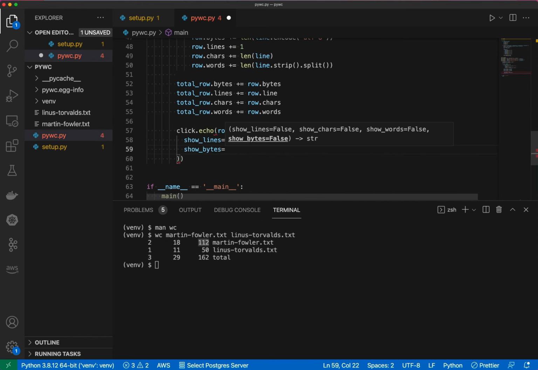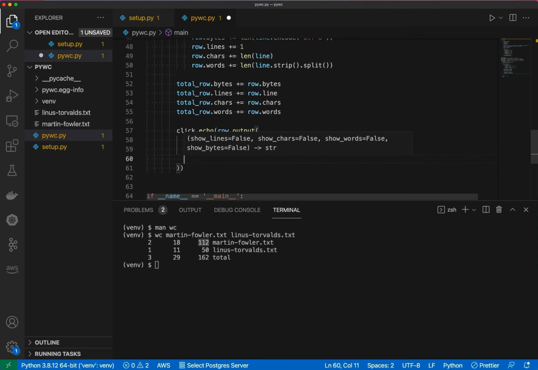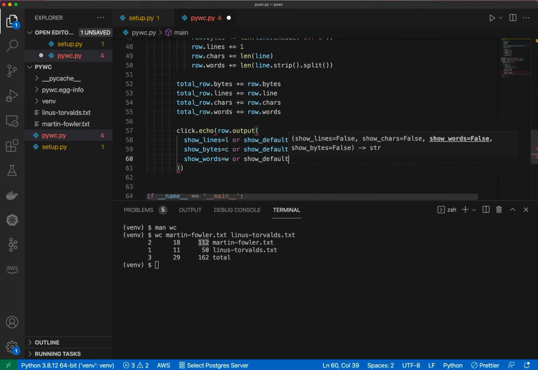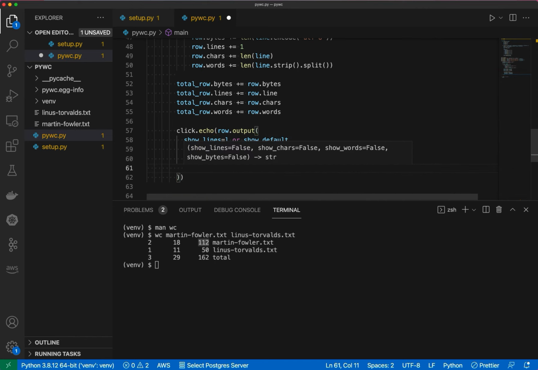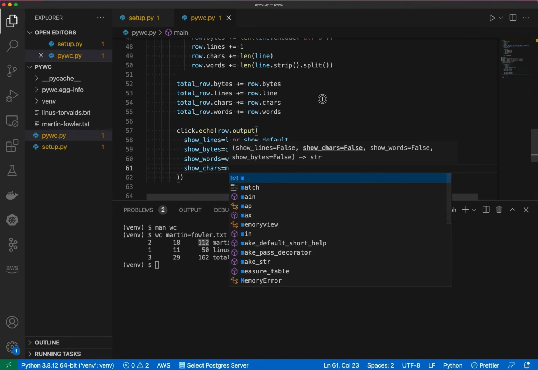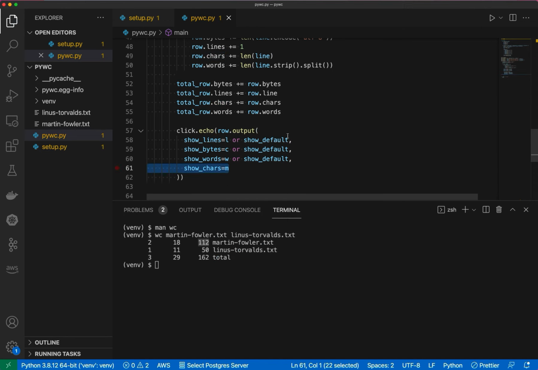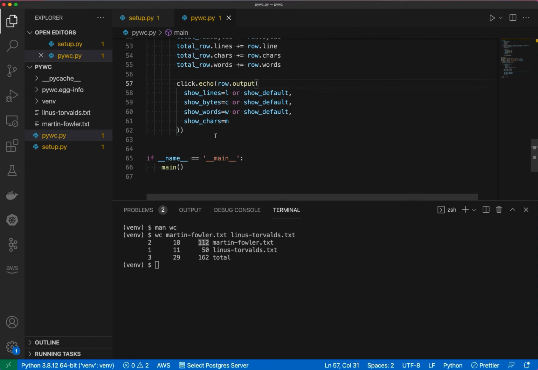So bytes, what was bytes? Bytes was C, or show default. And then show words equal to W, or show default, right? And then last but not least is show characters, and that was just equal to M, because that was not part of the default view.